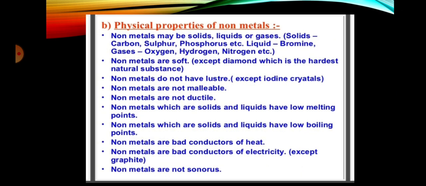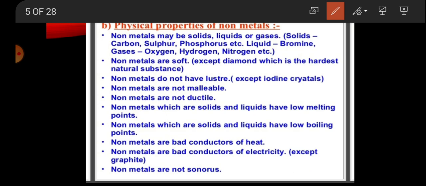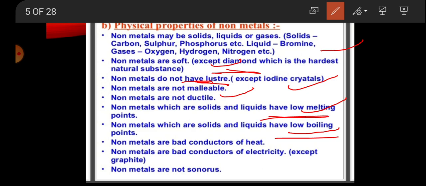Then properties of non-metals. Non-metals may be solid, liquid or gases. Metals are hard, but non-metals are soft except diamond. Non-metals do not have luster except iodine. They do not have a shining surface. These are not malleable. These are not ductile. Non-metals which are solid or liquid have a low melting point and low boiling point. Metals have high melting and boiling points, but non-metals have low melting and boiling points.